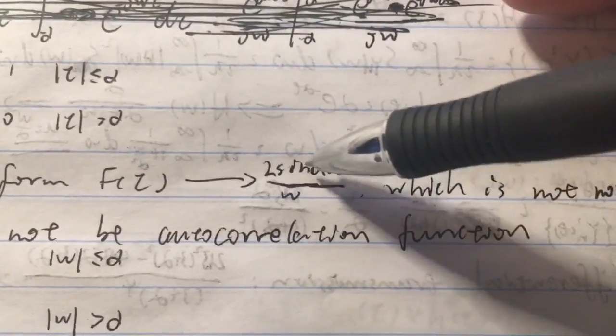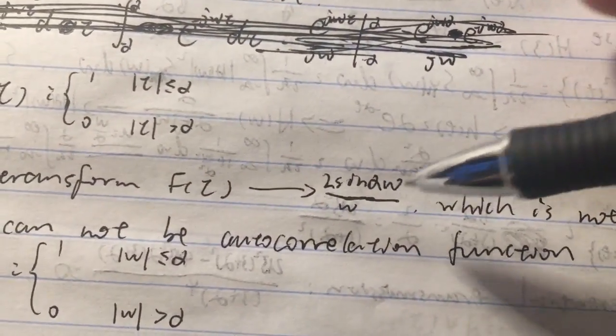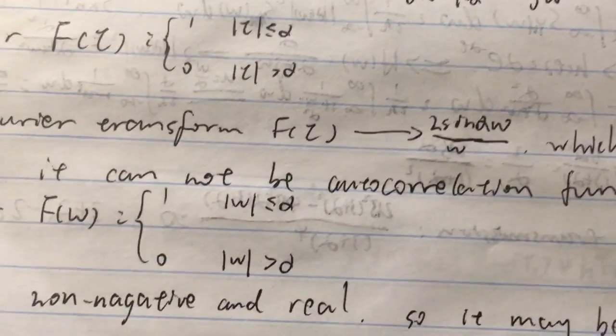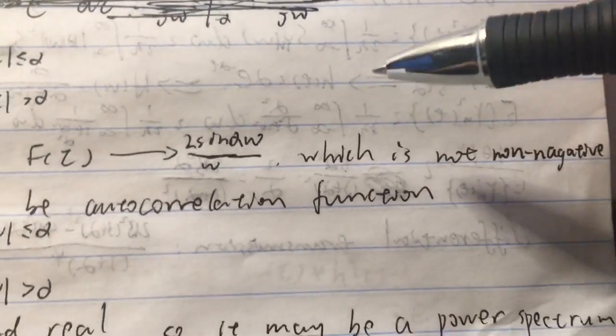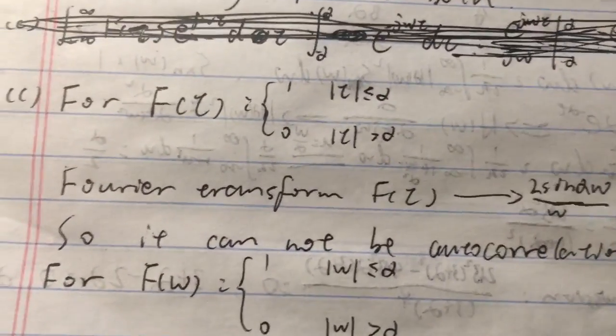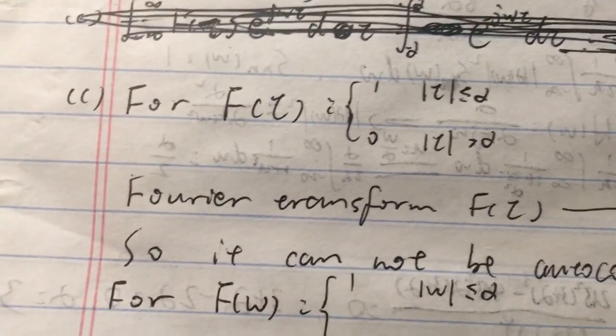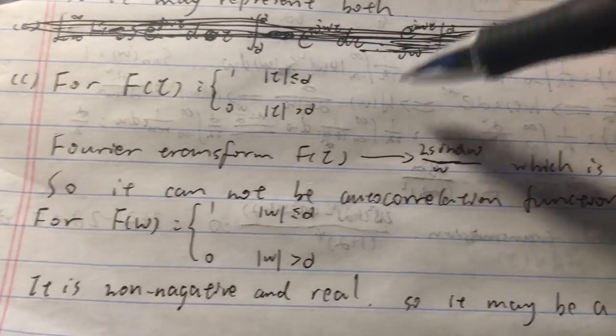Which is not non-negative. Because this value sine alpha omega can be small, can be less than 0, and omega can also be less than 0. So this function may be negative, the value of this function. So f tau cannot be a WSS stochastic process. So it cannot be an autocorrelation function.